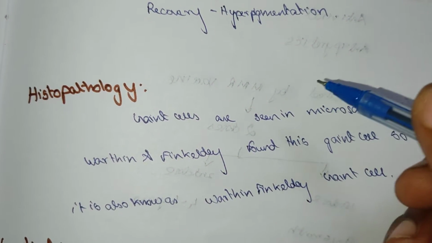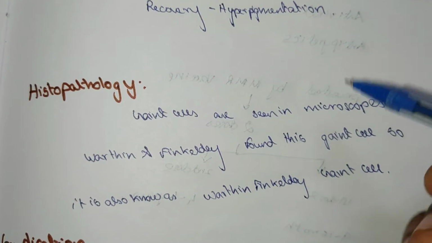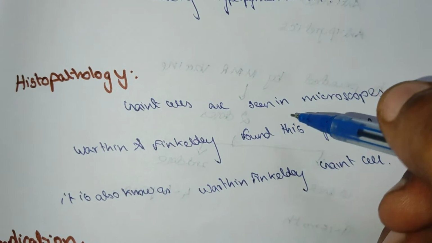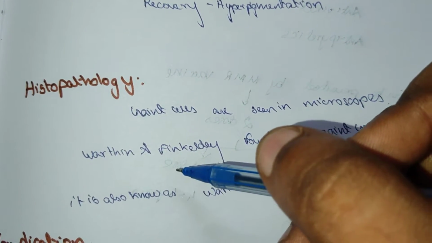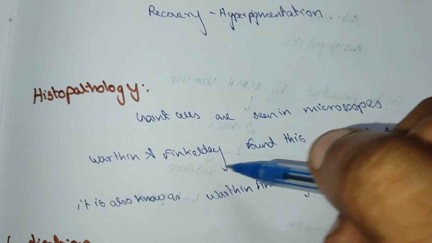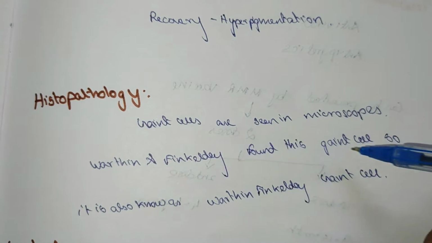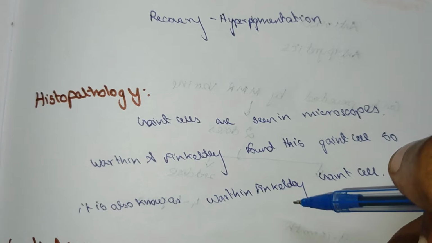When we take samples of the measles patient and see them in the microscope, giant cells are seen. These giant cells were found by Warthin and Finkeldey, so they are also known as Warthin-Finkeldey giant cells.